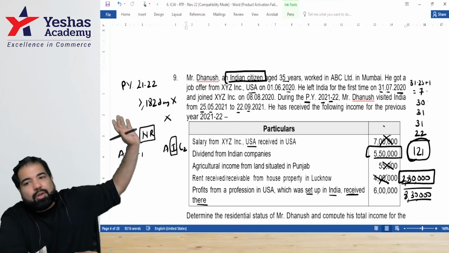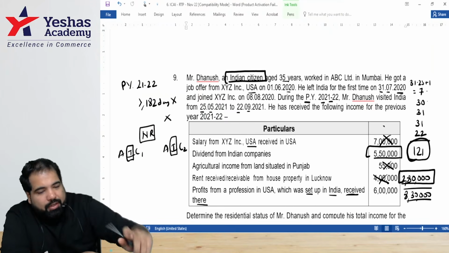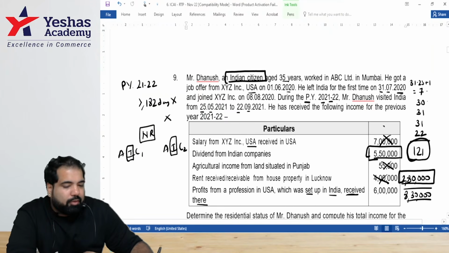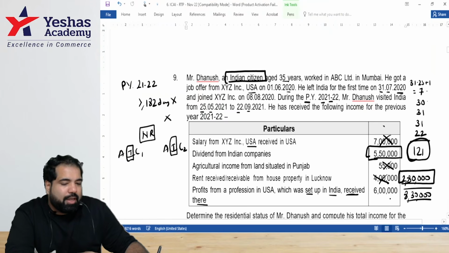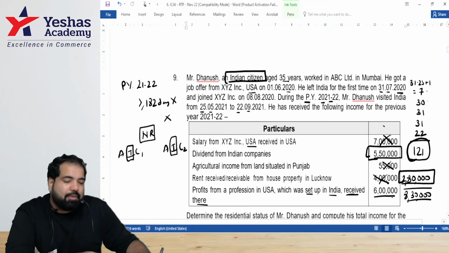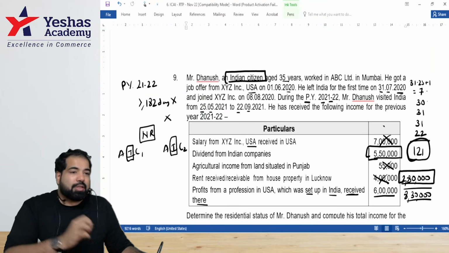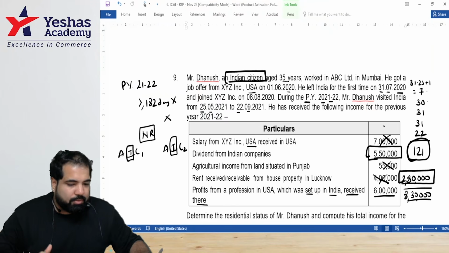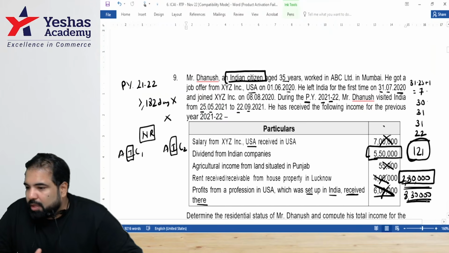Now forget that RNOR concept, guys. Only figure on his NR. As a NR, guys, will 5 lakh 50 be taxed? Yes. Will 2 lakh 80 be taxed? Yes. Why will 6 lakh not be taxed? Because, guys, it's a plus one. It's not in the DEAR income. So this one will not be taxed. So his total income is 8 lakh 30,000.